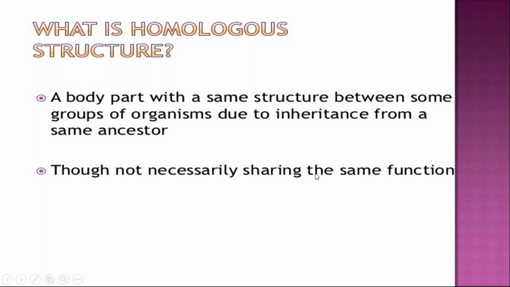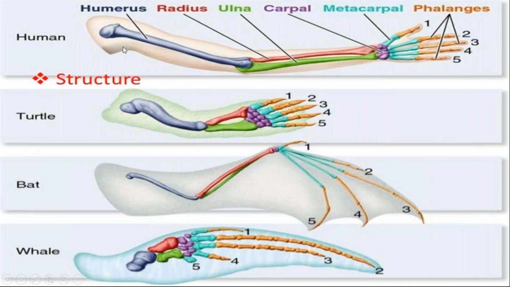Examples of homologous organs are the hand of human, turtle, bat, and whale. All of these originated from the same ancestor, but they are performing different functions. So this is the common example of homologous organs. Same ancestor, but they are performing different functions.